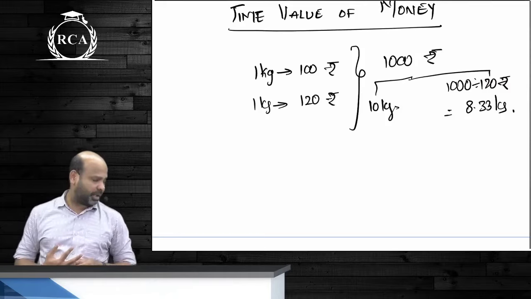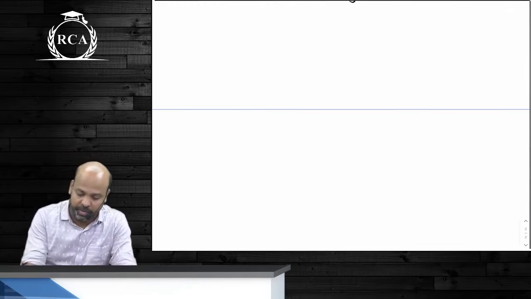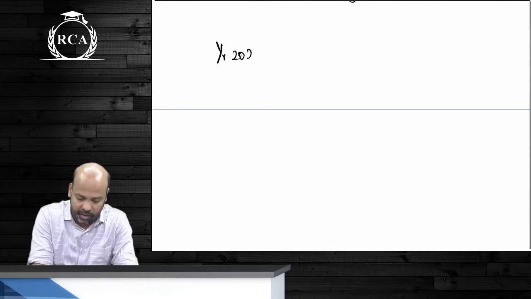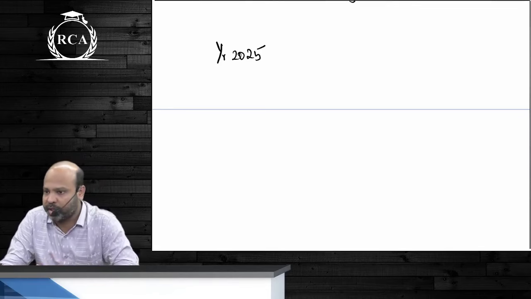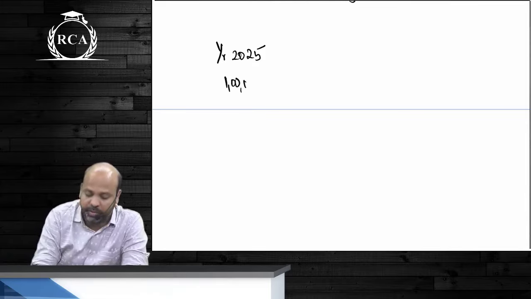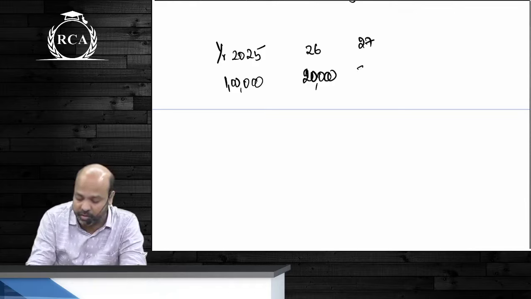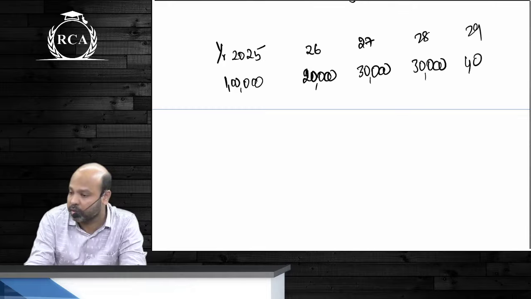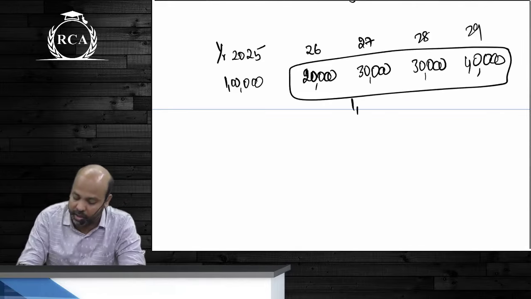Why are we concerned about the purchasing power of money? Every financial decision that we take will involve cash flows arising at different points of time. You invest in a business today, let's say in the year 2025, and you will receive cash flows against the investment over multiple years. Cash flows may arise in 2026, 2027, 28, 29, and so on. Let's say you invest a lakh rupees in the year 2025. In the year 2026, you receive 20,000. In 2027, you receive 30,000. In 28, you receive 30,000. In 29, you receive 40,000. The total cash flow that I have received over the next 4 years is 1,20,000.